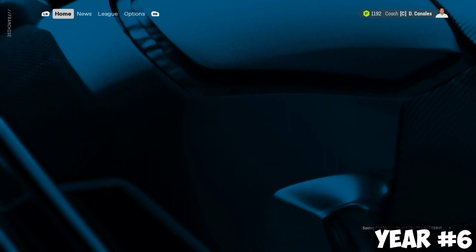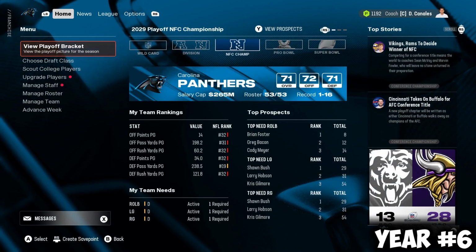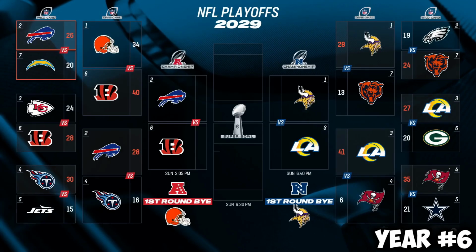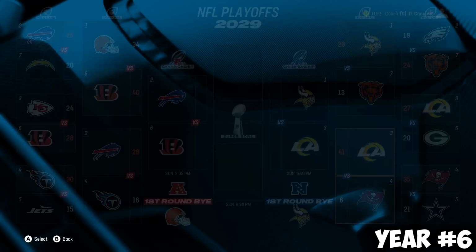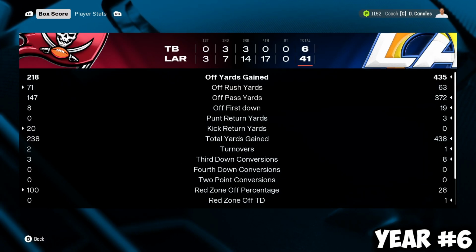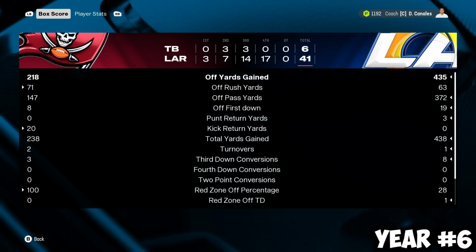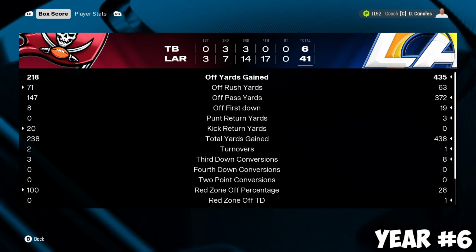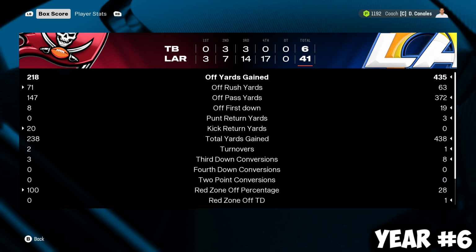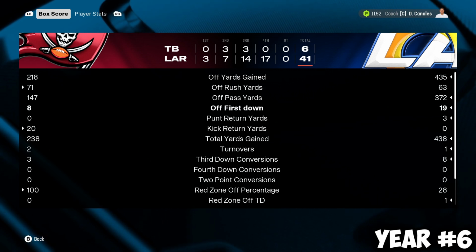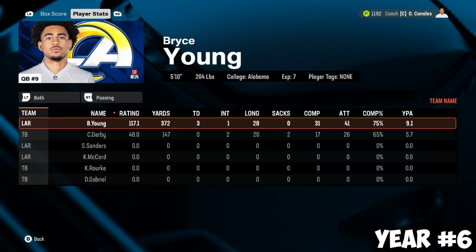Destroyed, just completely obliterated. Not a chance in the world for a comeback. Just dismantled this team. And it was 2 field goals. It wasn't even a touchdown. It was 2 field goals in the 2nd and 3rd quarter. Not a single touchdown. Gave up 17 points in the 4th quarter. Just let them run away with the game.